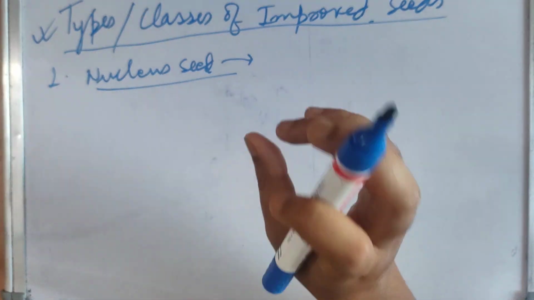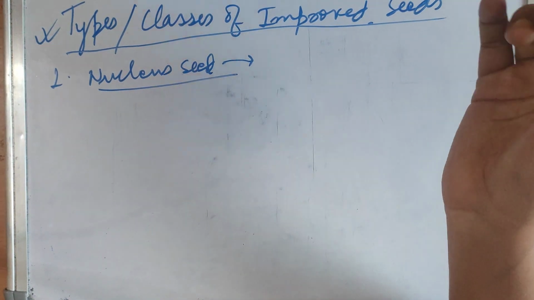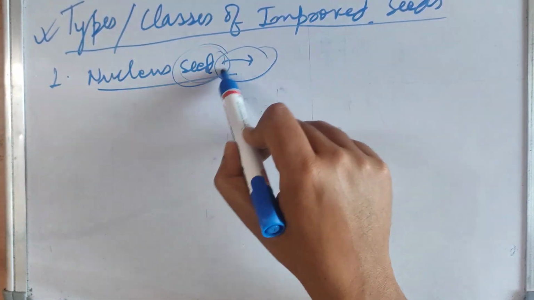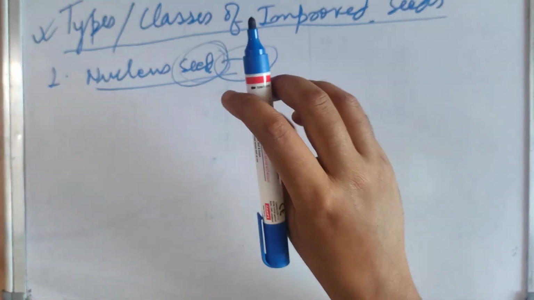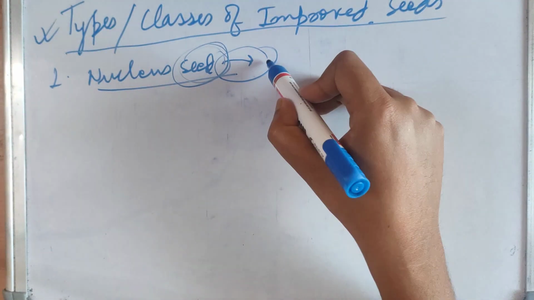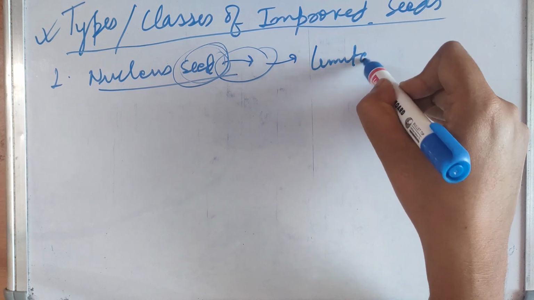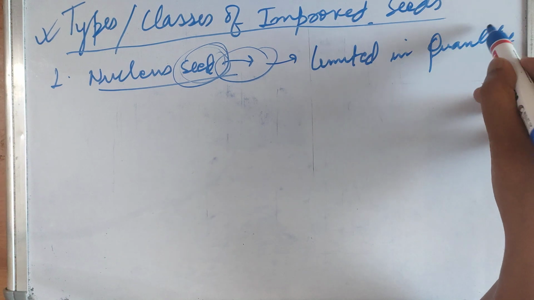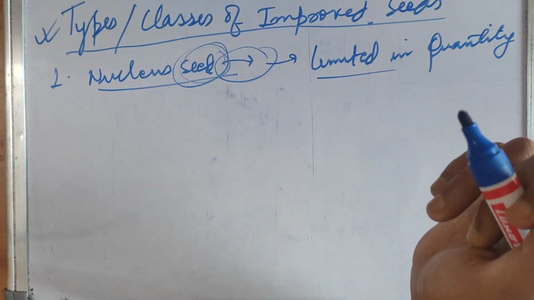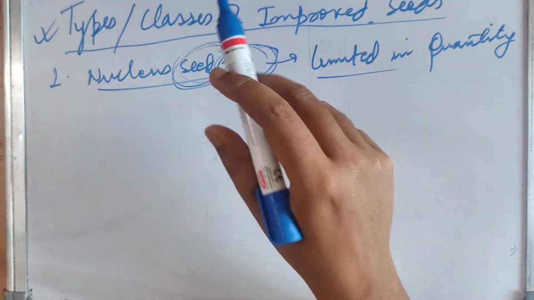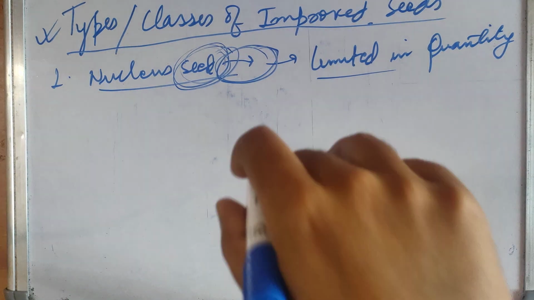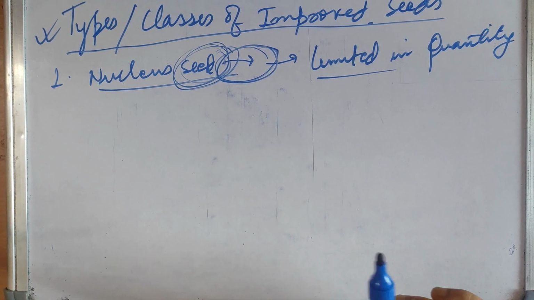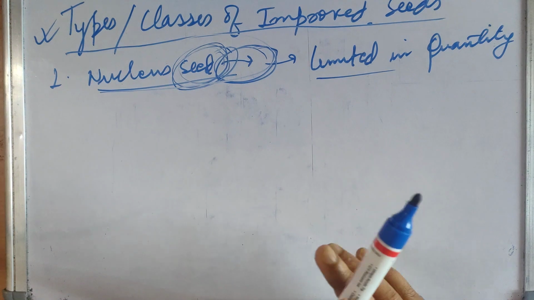So these are seeds of improved variety. Suppose we have some improved variety of any crop. The seeds of that improved variety is what nucleus seed is, and it is always limited in quantity. If you go to the market and tell the shopkeeper, give me nucleus seed, I want to grow it, it is not possible, because this seed needs to be multiplied, its progeny needs to be produced, so that availability is in enough quantity that it can be used. So nucleus seed is always limited in quantity.